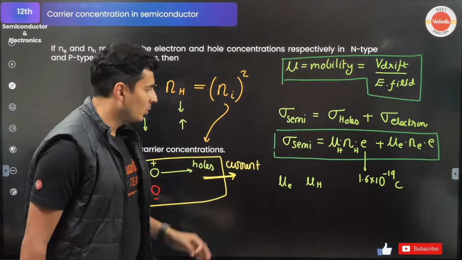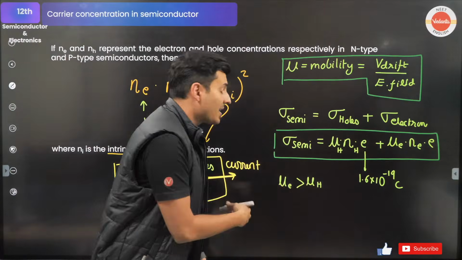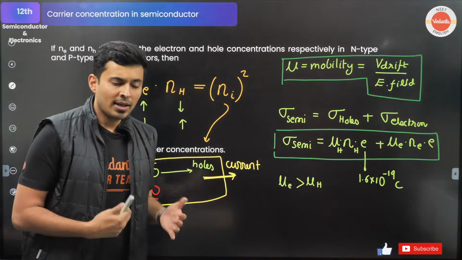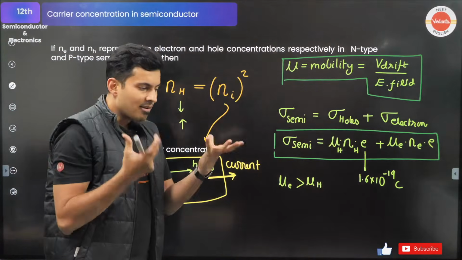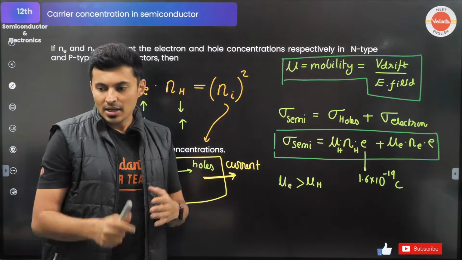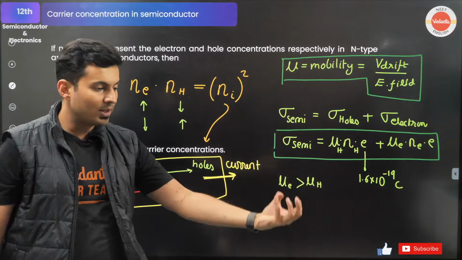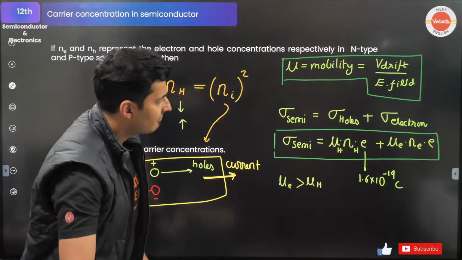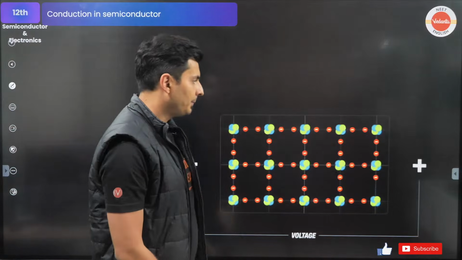Electron will have higher mobility, correct. Holes are very difficult to move. Electrons can move easily. Vacancies are very difficult to be filled. Holes shift with great difficulty. Okay, very good guys. Excellent.